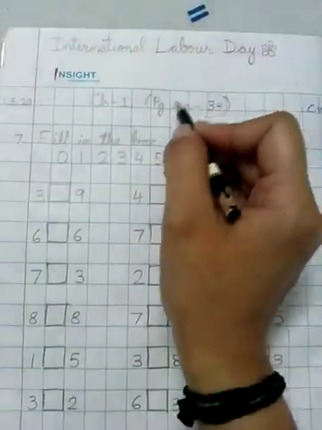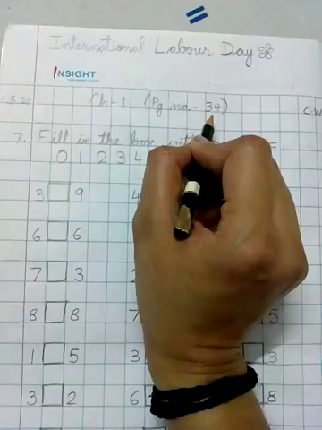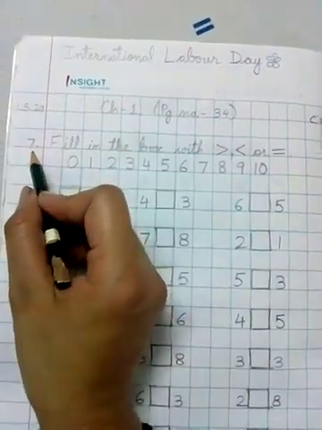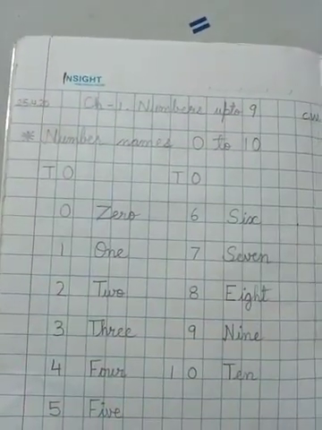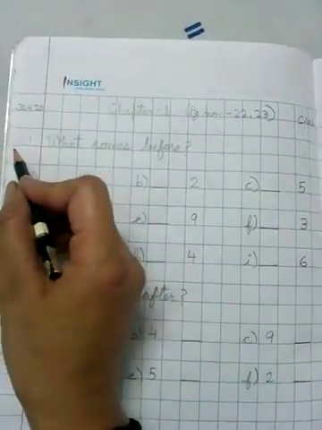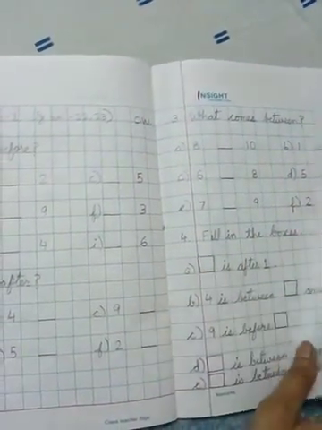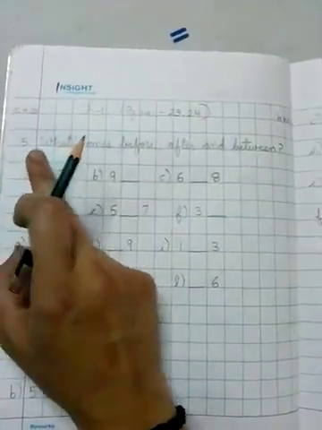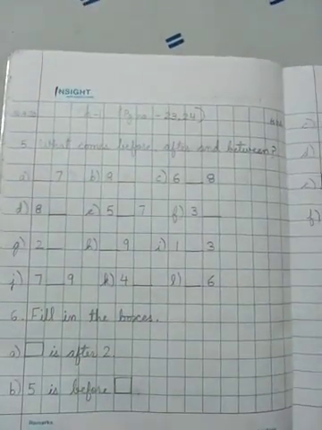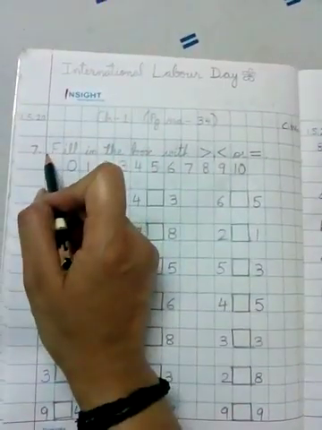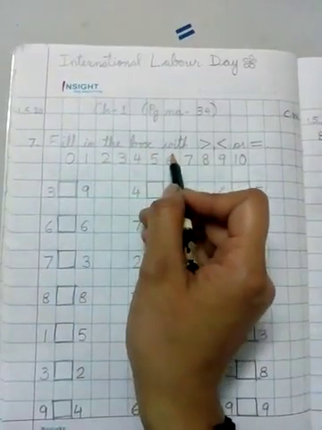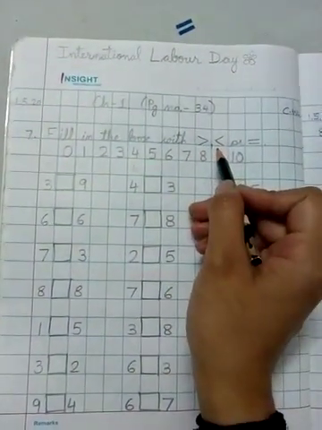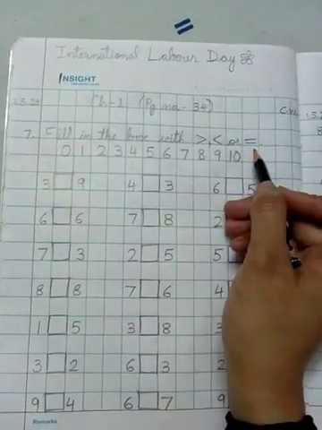Students, I have taken a question from page number 34. So I have marked this question number 7. Do you know why? Because when we started our questions, this was our question number 1, 2, 3, 4, 5, 6 and this 7. So we have continued the numbering. What is the question? Fill in the box with less than, more than or equals to sign.